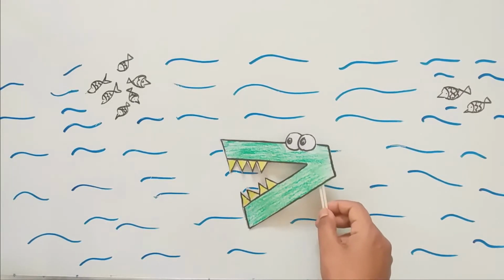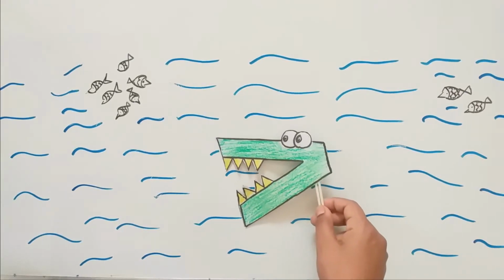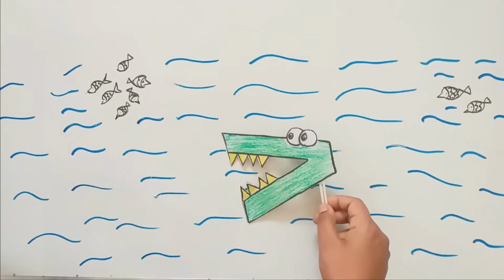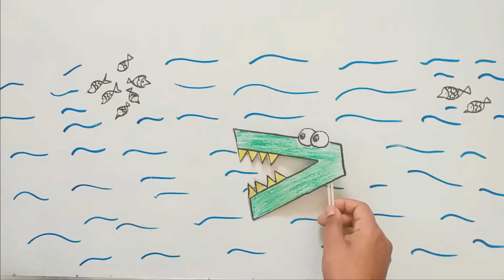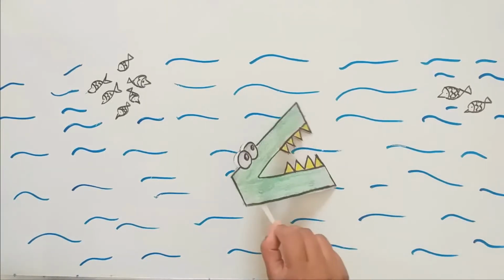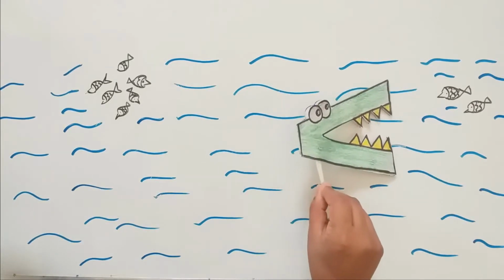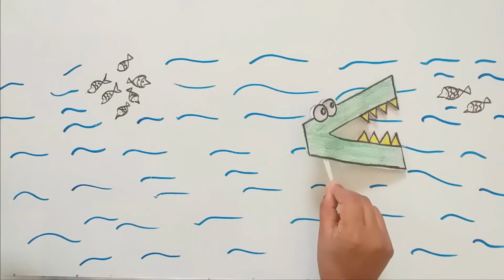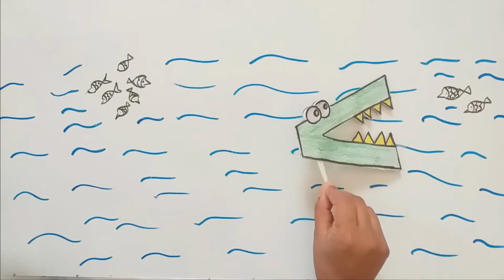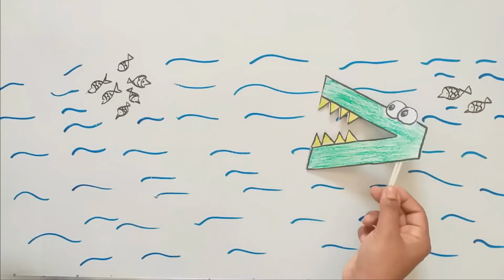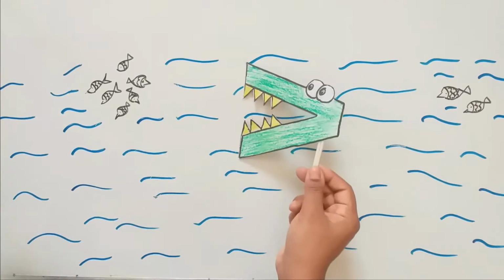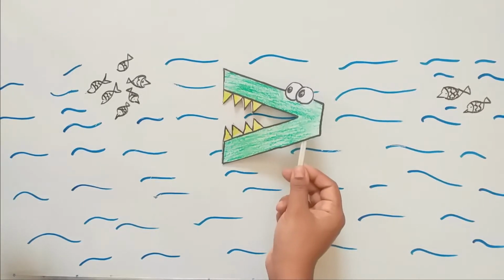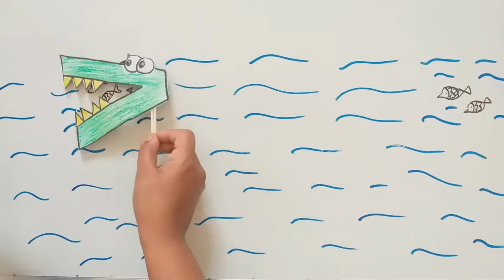But this alligator was very hungry. So when we are very hungry, will we eat little or will we eat more? We will eat more. So what happened? This alligator was going near to these fishes, but it saw, no, there are only some fishes here. I am very hungry. So what happened? It was going this side and it saw many fishes here. And what did the alligator eat? The alligator ate all these fishes.